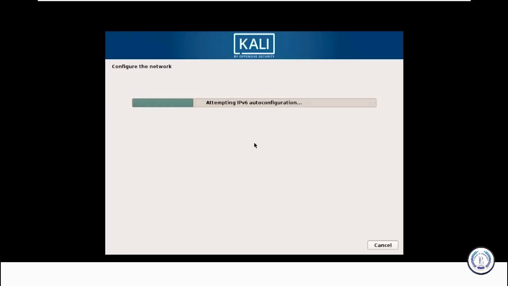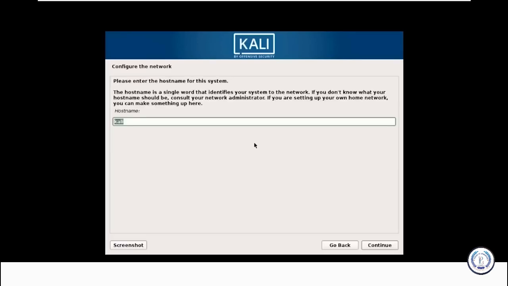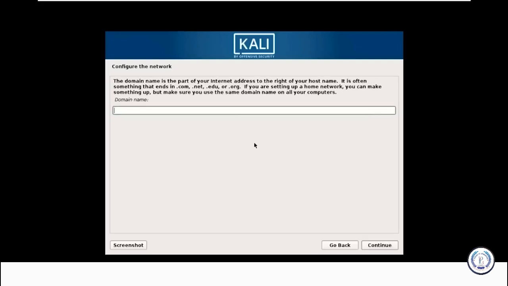Well, it doesn't matter. As you can see, it's configuring the network. It'll detect the ISO file and load installation components and then prompt you to enter a host name for your system. Well, in this installation, let's just enter Kali and press enter. You can give the name you want. Next it's asking you for the domain name. Suppose you have a set of virtual machines and you want to give all of them a domain name, you can assign a domain name as well, but it's optional. Let's not give any domain name here and press enter.